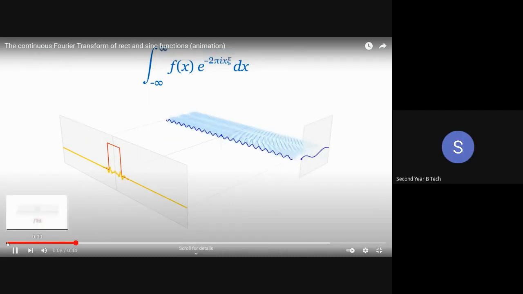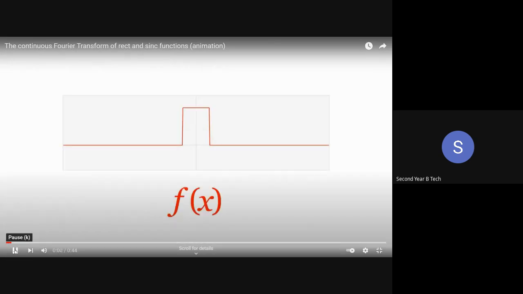You can see this is a time domain signal. Here my signal is a time domain signal. Can someone tell me which type of signal this is? Rectangular signal. So we have taken a rectangular signal represented in the time domain as f of x. We usually follow the notation x of t, but instead of x of t, here we are taking a time domain signal represented as f of x.